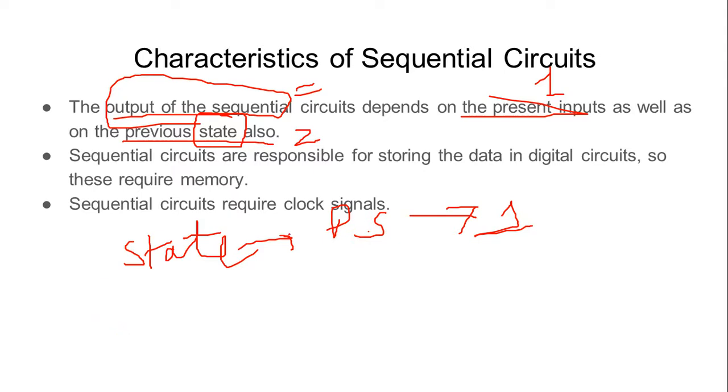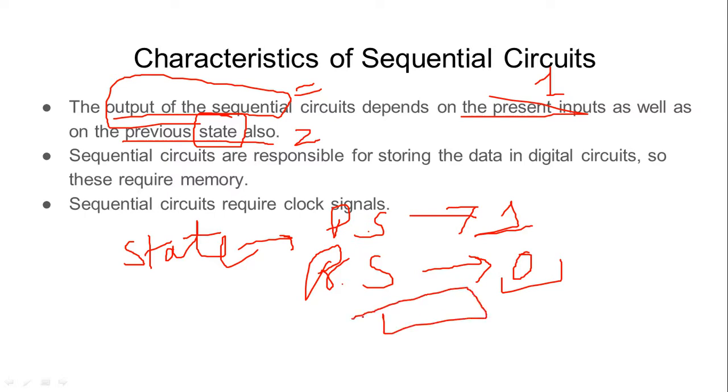If I talk about the previous session, what was your previous state? I could say that you were not attending this particular session, so your state was equal to 0. This value 0, or it could be 1 also, will be stored in the memory element, and from there this value will be taken whenever we have to work with sequential circuits. This is the idea of states here.